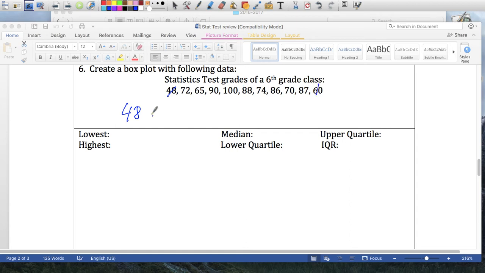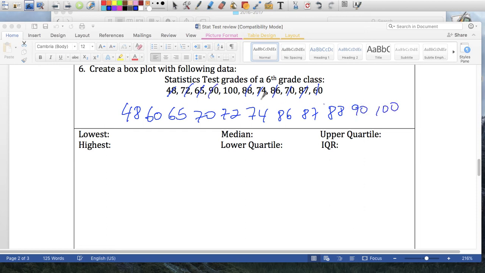to 60, 65, 70, 72, 74, 86, 87, 88, 90, and 100. So there you go, my numbers in order from least to greatest. Now I want to find the median.